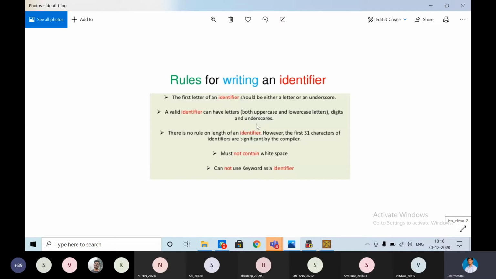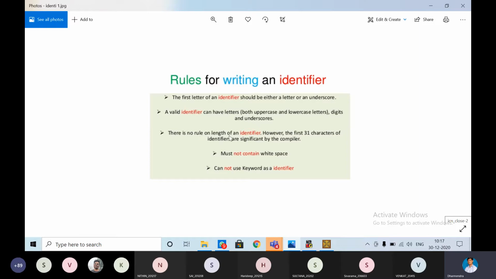What are the constraints? Already we have seen, the first letter of an identifier should be either a letter or underscore. A valid identifier can have letters, both uppercase and lowercase, digits and underscore also. But the first letter should be a letter or underscore.